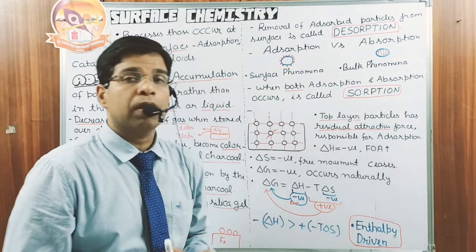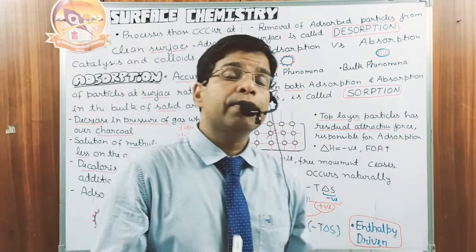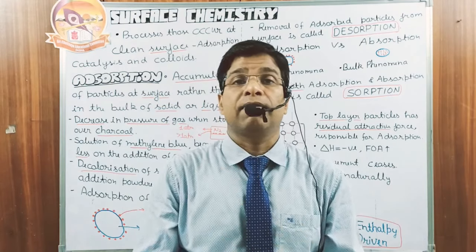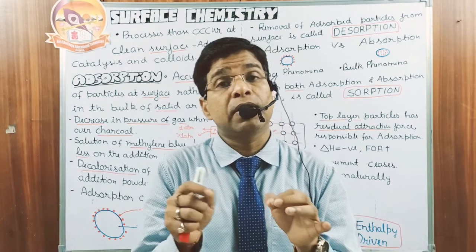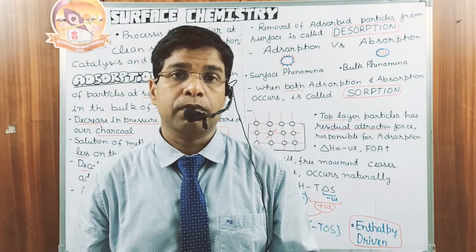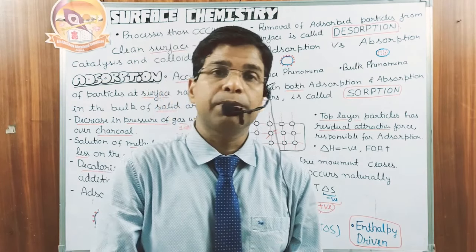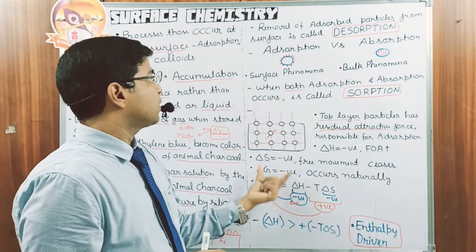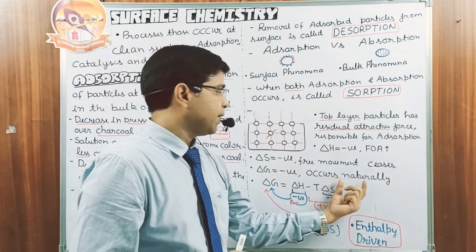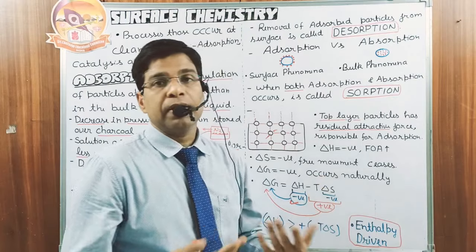Now think about how adsorption occurs. Adsorption occurs by itself. It is a natural process, it is a spontaneous process. And for every spontaneous process, delta G has to be negative. So delta G for adsorption is always negative. Why? Because it occurs naturally.